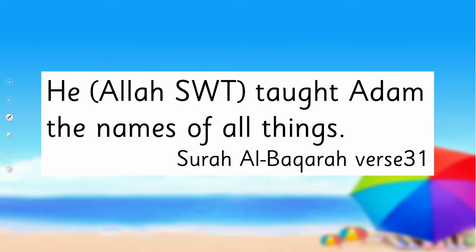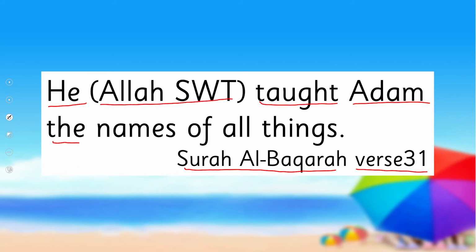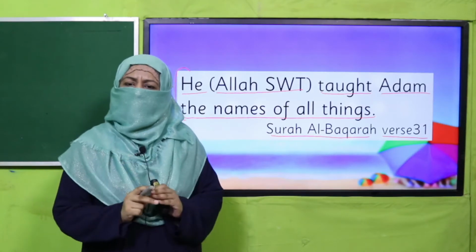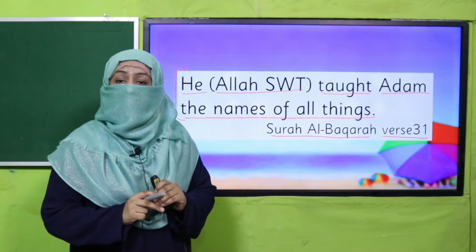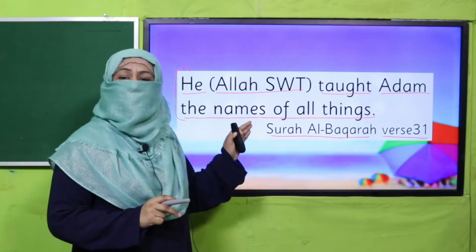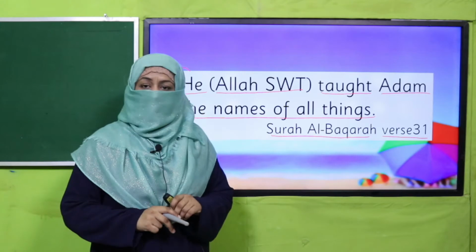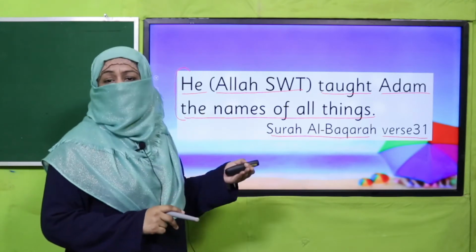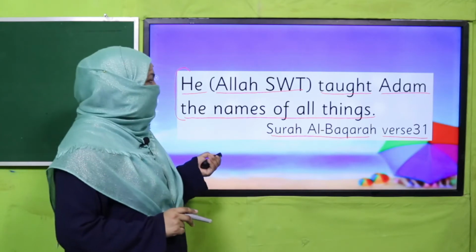Let's start with the name of Allah subhanahu wa ta'ala. Allah mentions in Quran, Surah Al-Baqarah verse 31, that He taught Adam alayhi salam the names of all things. Subhanallah. What this verse is telling us, beta, is that Allah created everything, Allah named everything, and Allah taught these names to Adam alayhi salam. And we are still learning these names, right? A few we have learned, maybe new ones we learn today, and we learn more skills today.